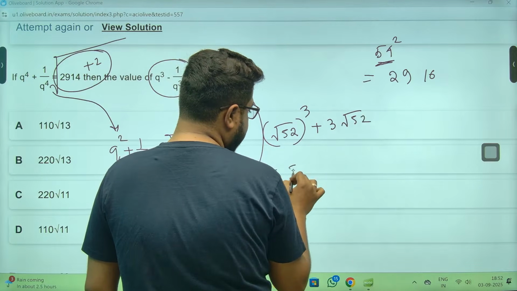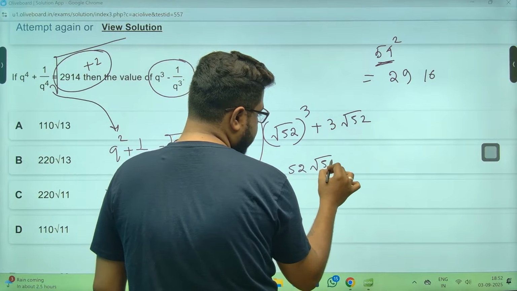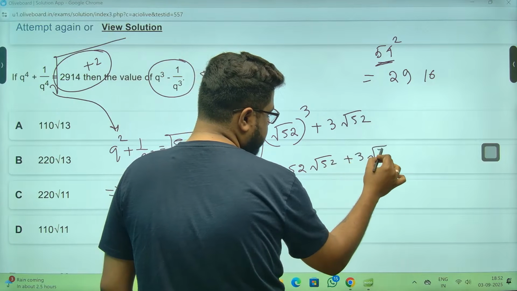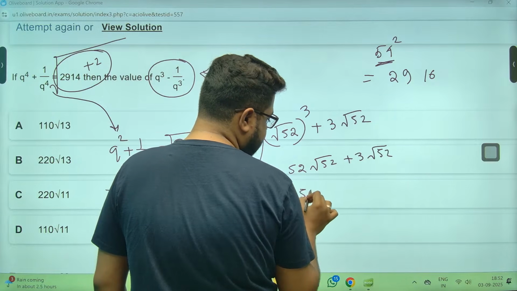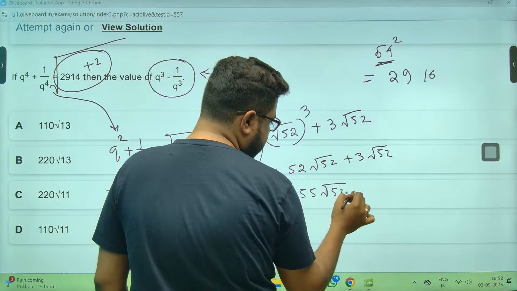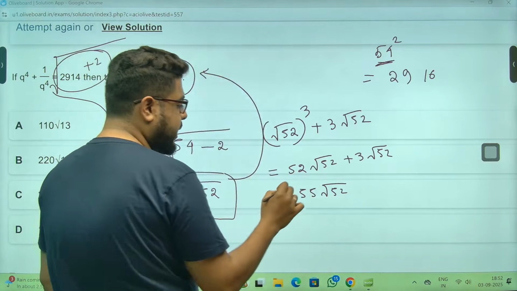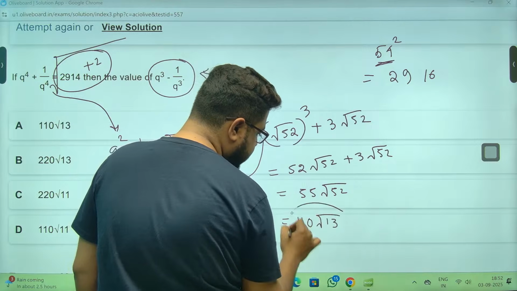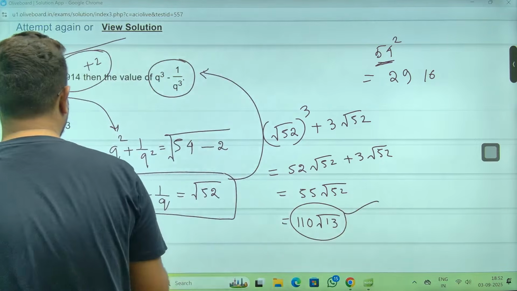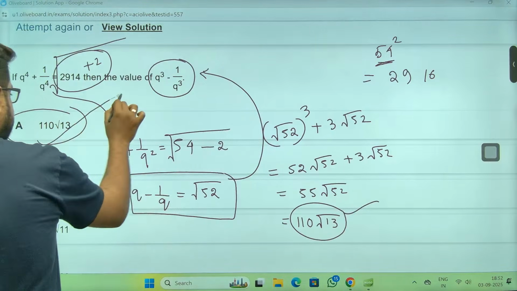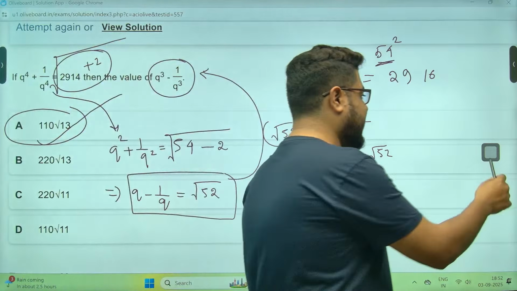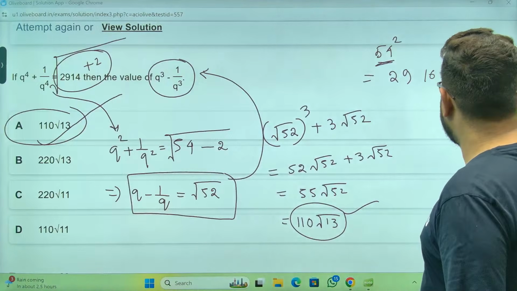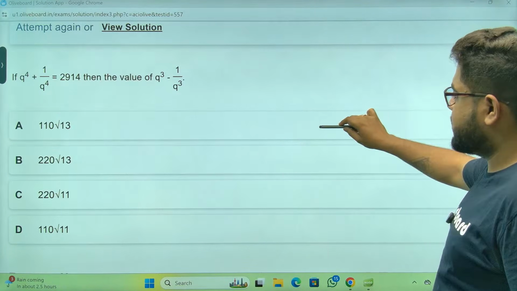So it will be 52 root 52 plus 3 root 52. So it will be 55 root 52. 52 means, sir, 4 into 13. So 4 means 2 will come out. 110 root 13, sir. Option number A is the answer. Option number A is most definitely your correct answer.